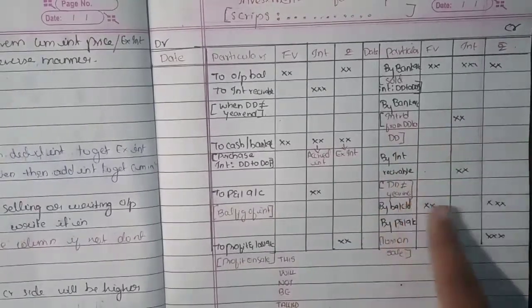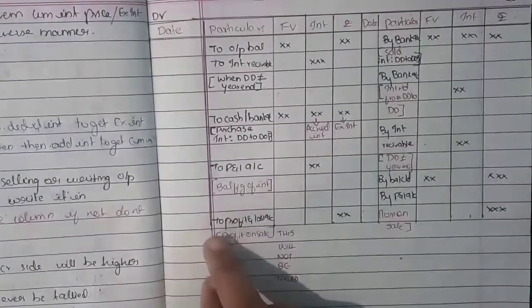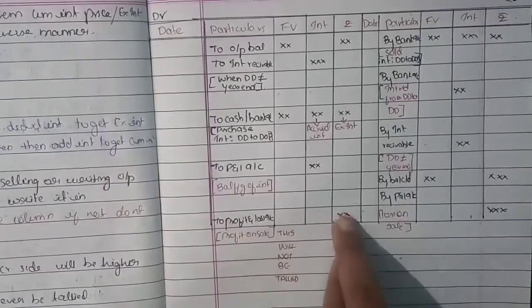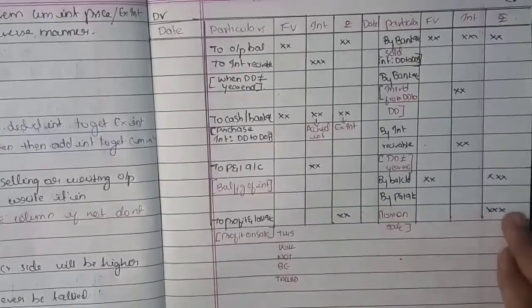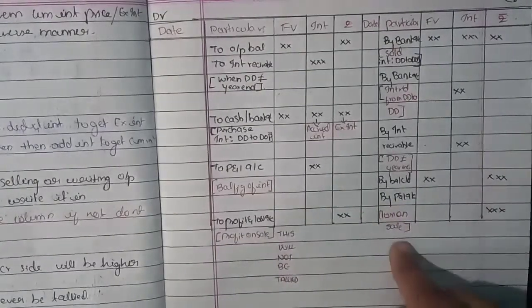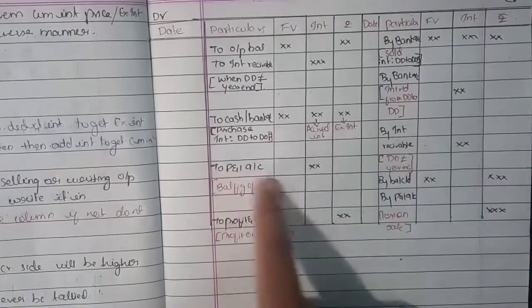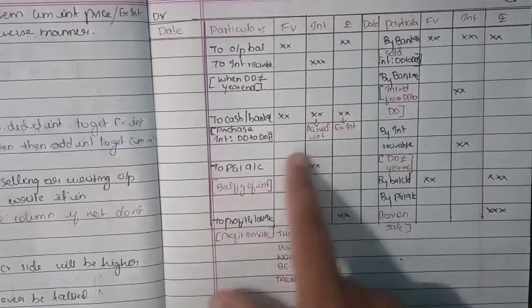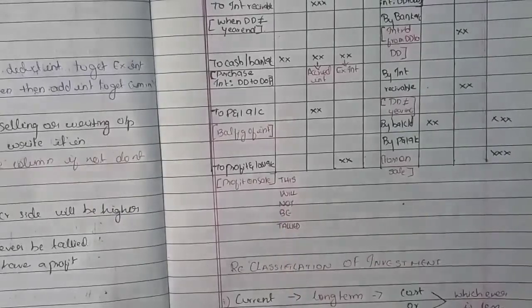Next, whenever you are selling and you get a profit, then you write it on the debit side, only in the amount column. If you get a loss, then write it in the amount column on the credit side. And always, as I told you, the interest column will have a profit, and this profit will be on the debit side of the investment account as a balancing figure. Also, the face value column should not be tallied at any cost.